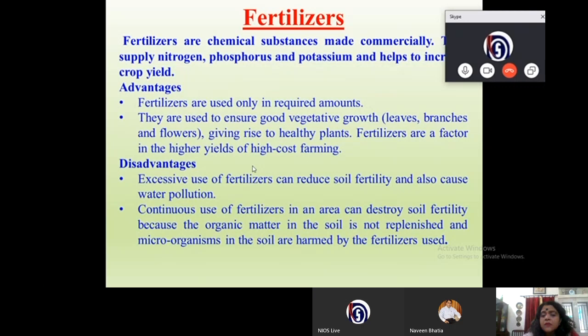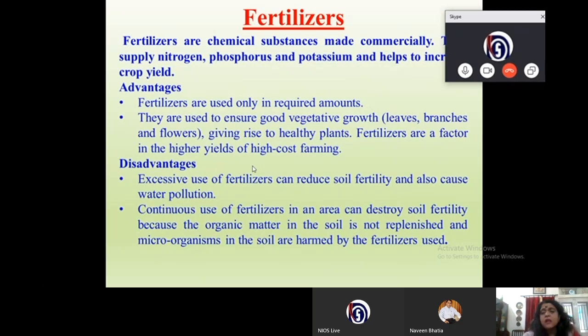And microorganisms in the soil are harmed by fertilizers. Why are they harmed? Because after all, fertilizers are chemicals. Another disadvantage is that with excessive use of fertilizers, during the rain there may be a runoff, and it may accumulate in the adjoining ponds or lakes, which would increase the biota of the pond or lake.